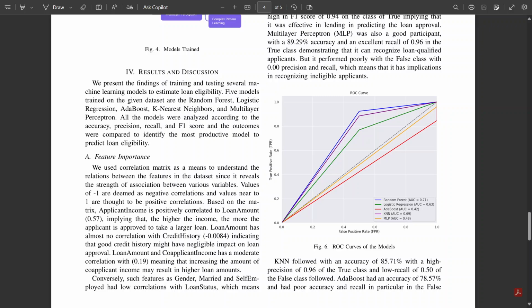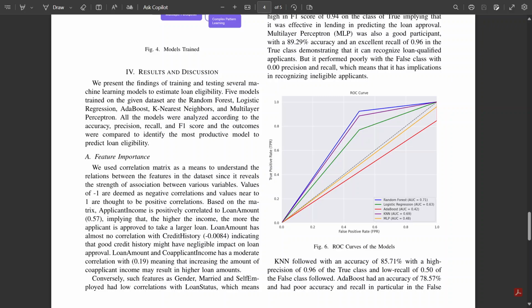Hello everyone, I'm here to talk about our findings on machine learning to predict loan eligibility. Our goal was to find the best model for this task by training and comparing different models. First, let's talk about the important factors in our dataset. We found that a person's applicant income, loan amount, and credit history are the most significant features for predicting if they are eligible for a loan.